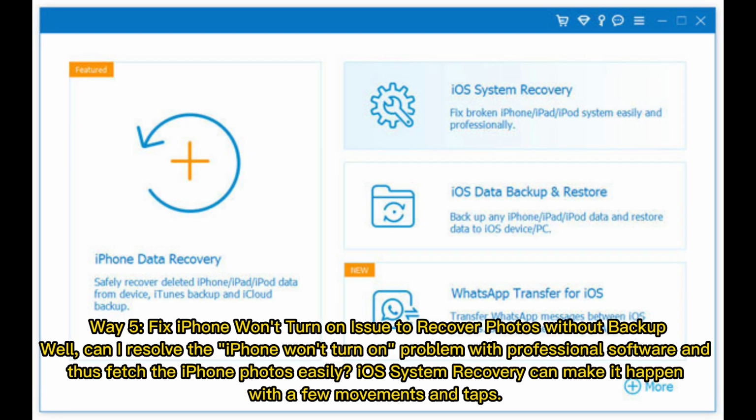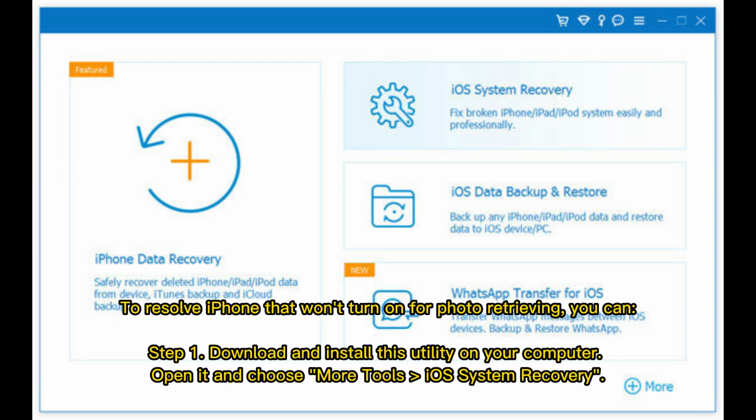Way 5. Fix iPhone won't turn on issue to recover photos without backup. Well, can I resolve the iPhone won't turn on problem with professional software and thus fetch the iPhone photos easily? iOS System Recovery can make it happen with a few movements and taps. To resolve iPhone that won't turn on for photo retrieving, you can.